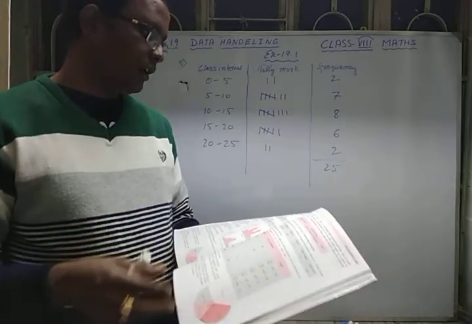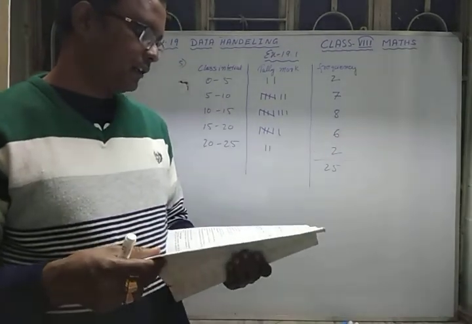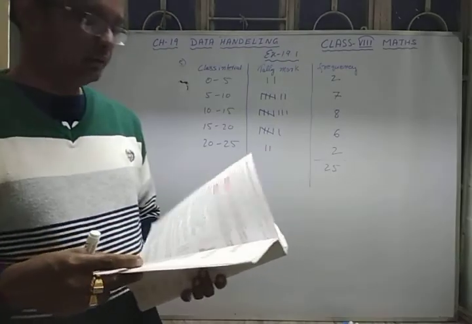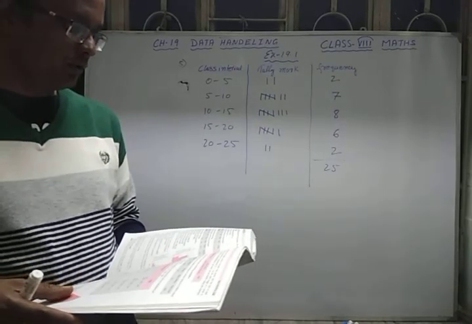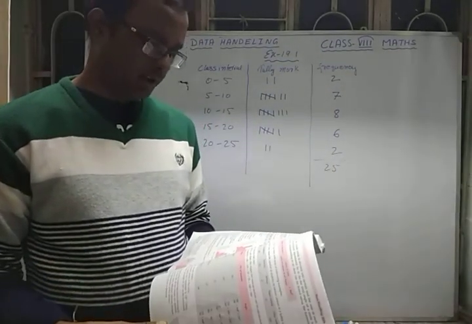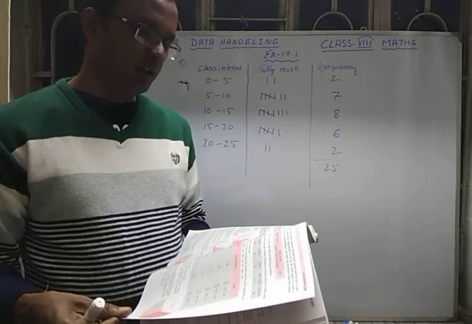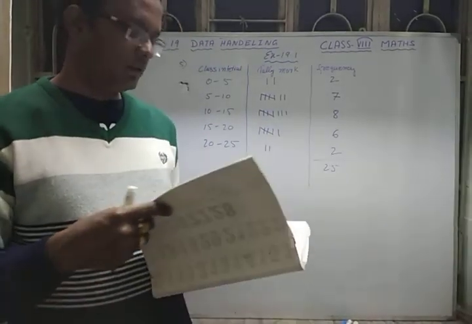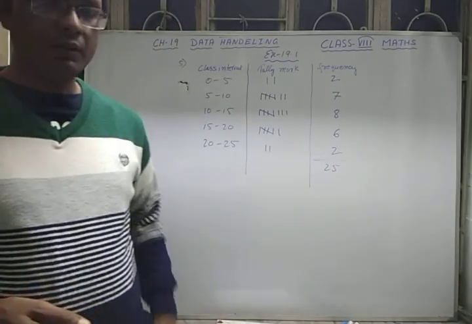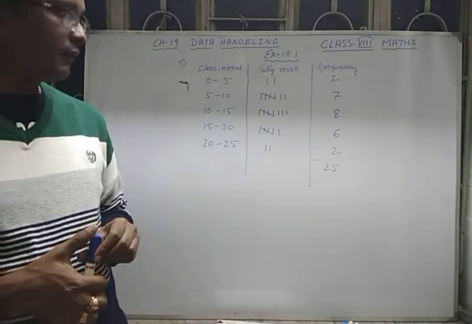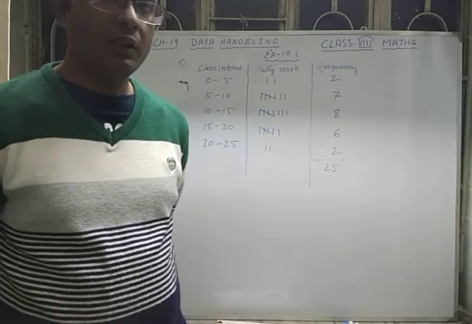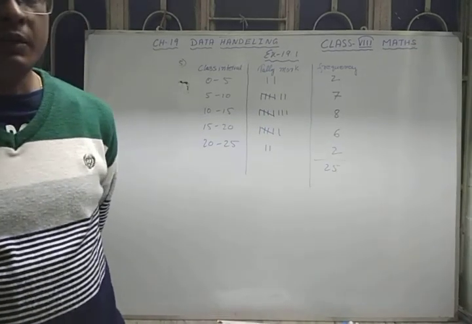Okay students, I hope you have understood the bar graph and the frequency distribution chart for grouped data. In the next video class I will show you how to draw the histogram and pie chart. One by one we will do and complete our chapter. I hope you have understood the 2 things that I have explained, and the theory part of this data handling chapter.